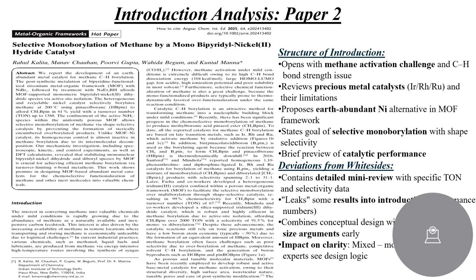Paper two's introduction opens with a methane activation challenge. Methane's carbon-hydrogen bond is very strong and difficult to break. It reviews precious metal catalysts like iridium and rhodium that have very high cost. Then it proposes an earth-abundant nickel alternative in a MOF framework with the goal of selective monomerization.